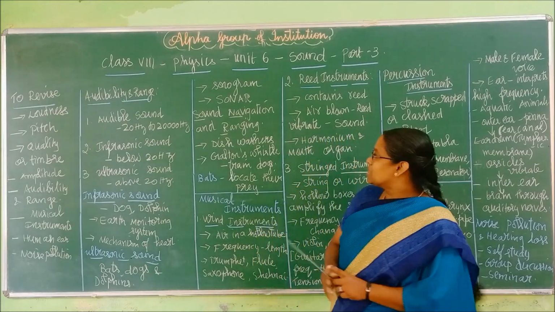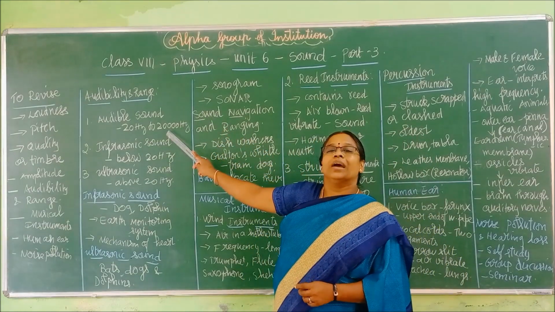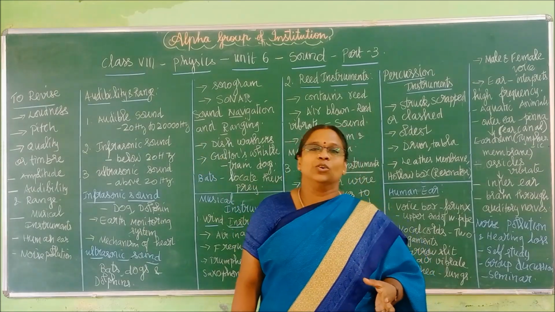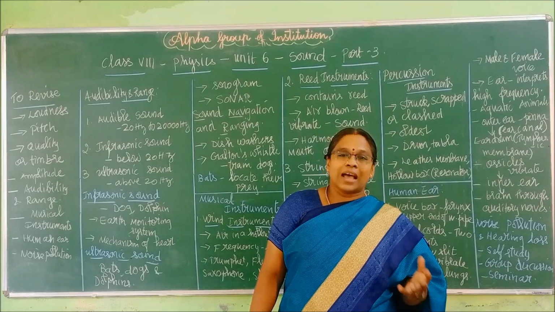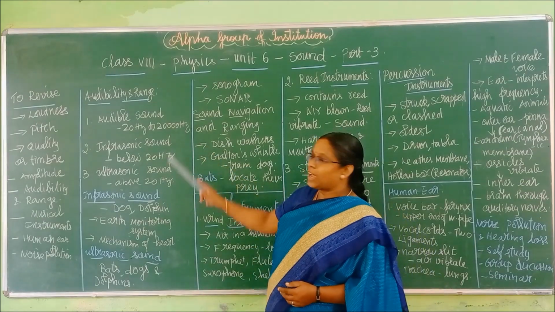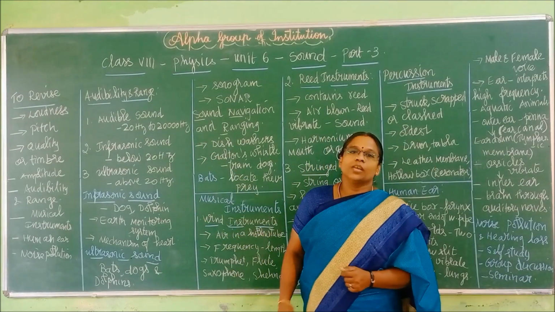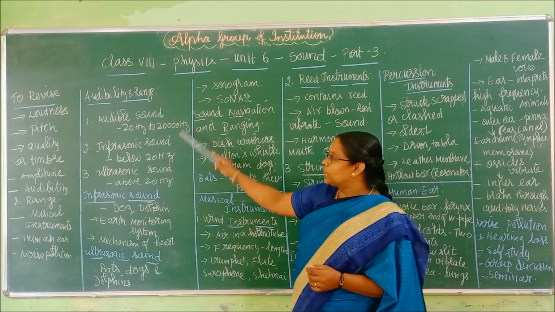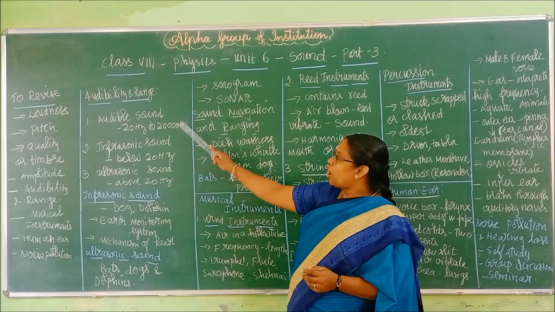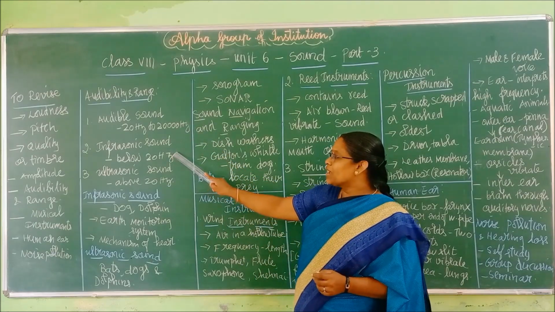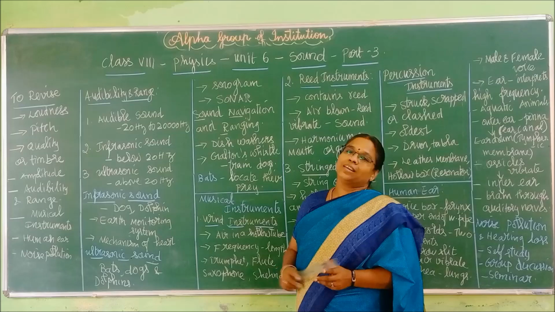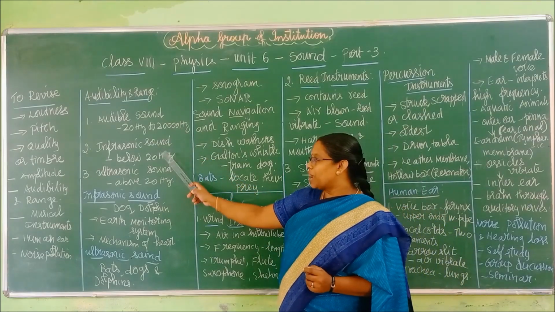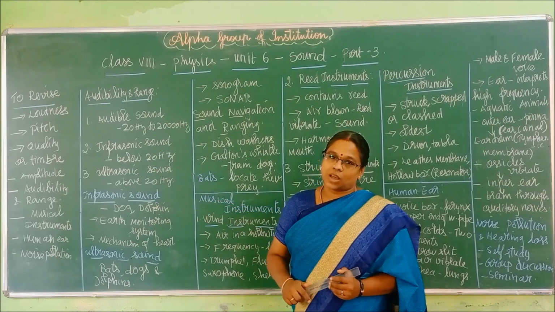So what is that? That frequency classifies the sound. Based on the frequency value, sounds are classified into 3 types. Number 1 is audible sound, number 2 is infrasonic sound, number 3 is ultrasonic sound. So what are the 3 types? Audible sound, infrasonic sound and ultrasonic sound.